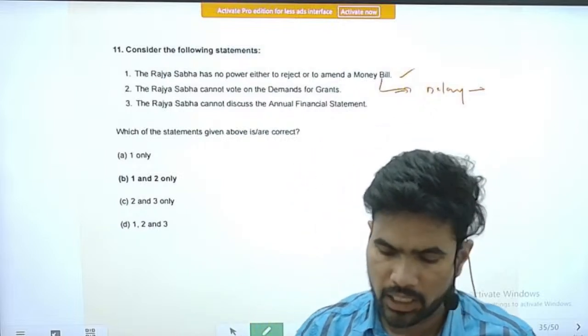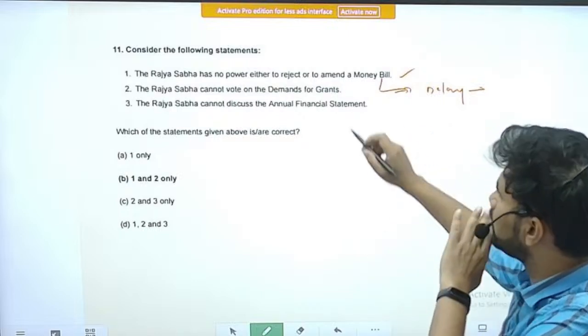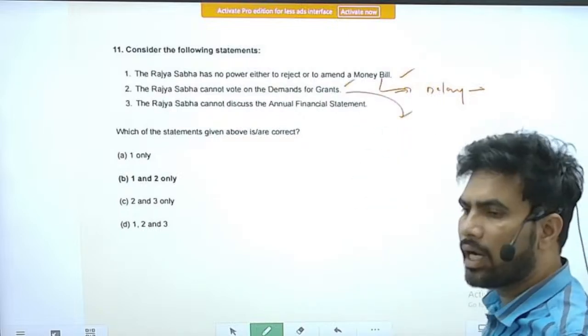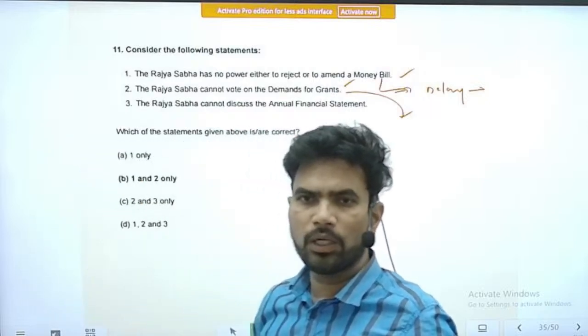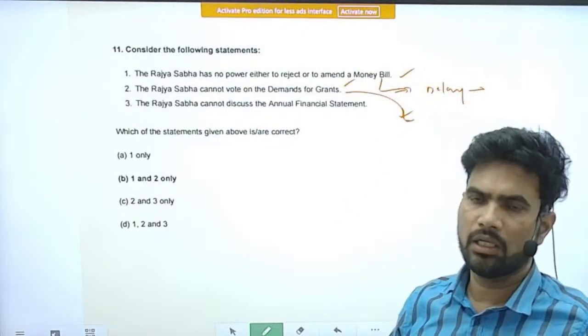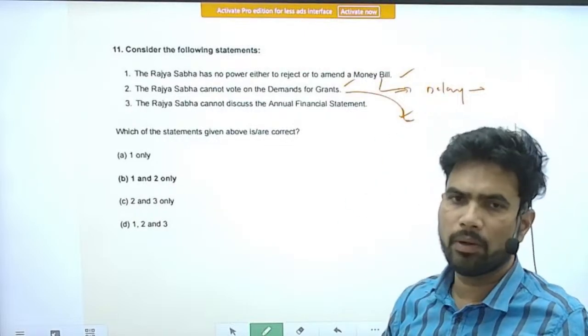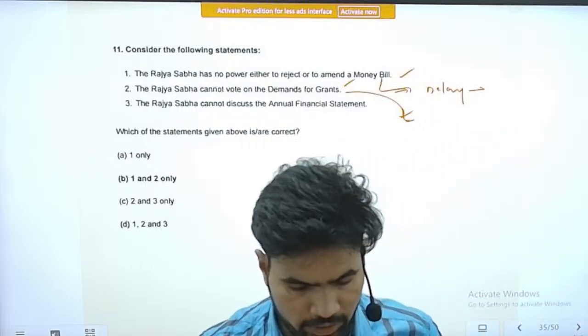Next statement: the Rajya Sabha cannot vote on the demands for grants. Right, this is also a correct statement. Demands for grants are part and parcel of the budget process, so those are also equal to a money bill. It can have a discussion on that, but it does not have the power to vote on that. Next: Rajya Sabha cannot discuss the annual financial statement.